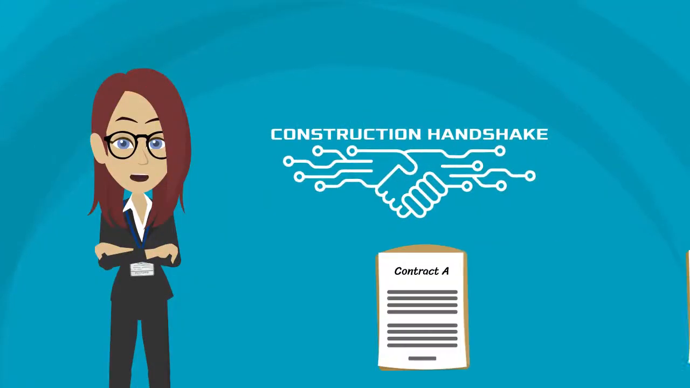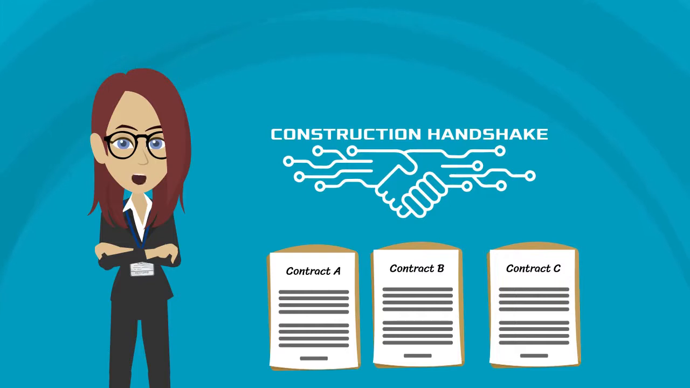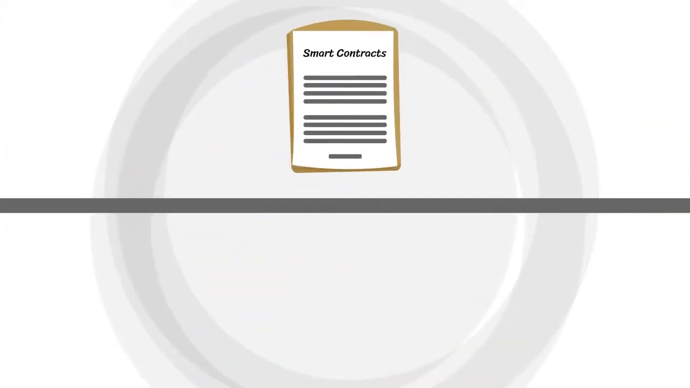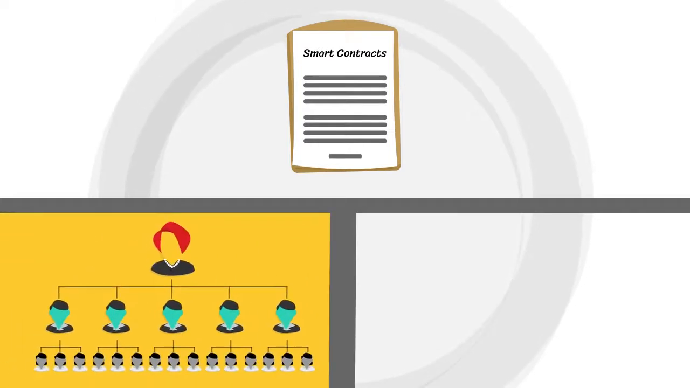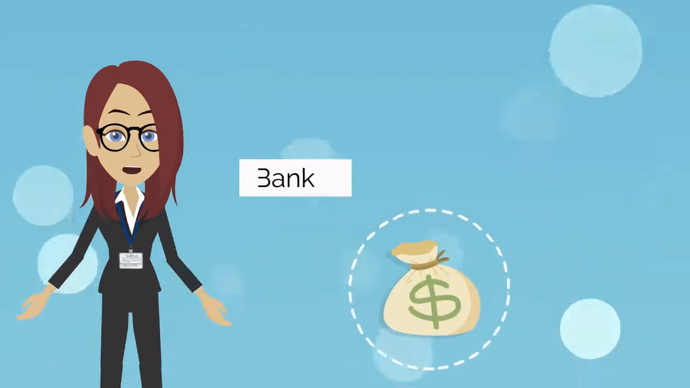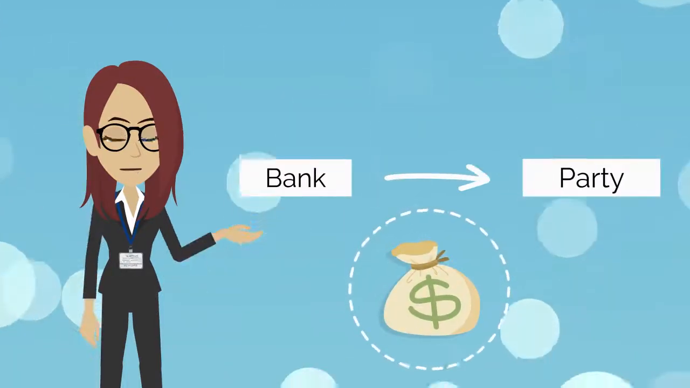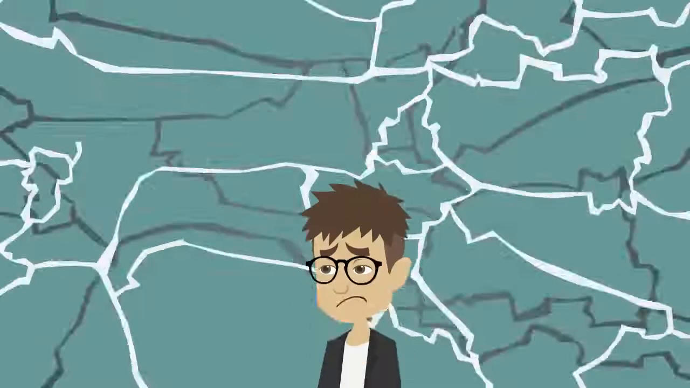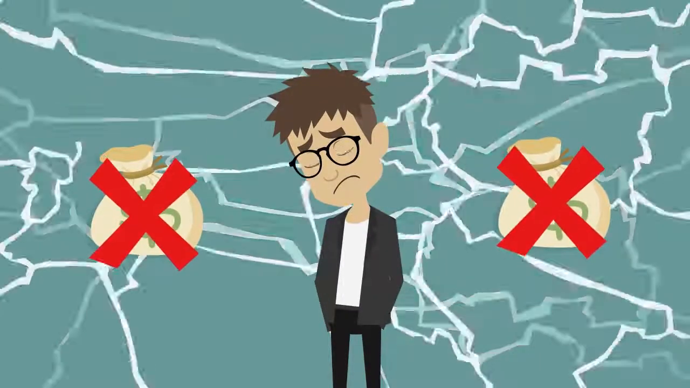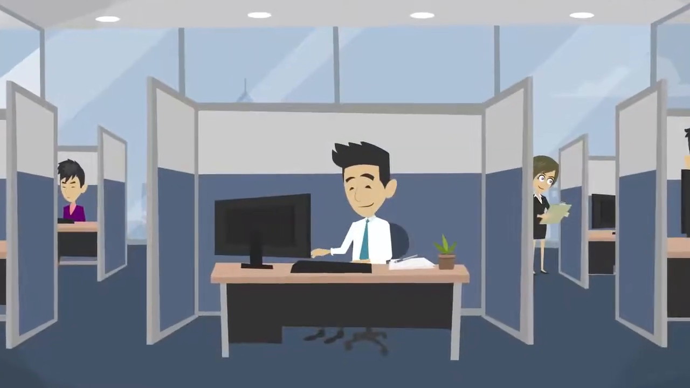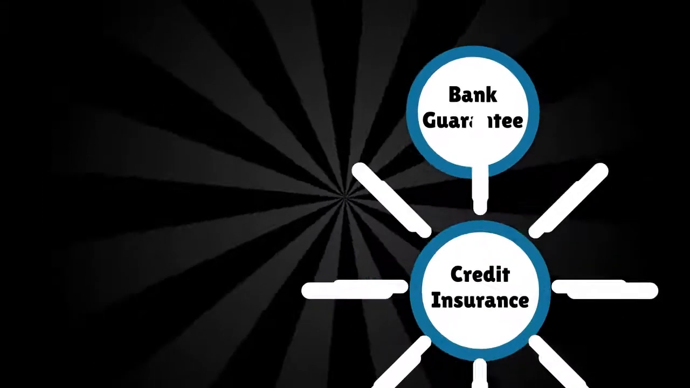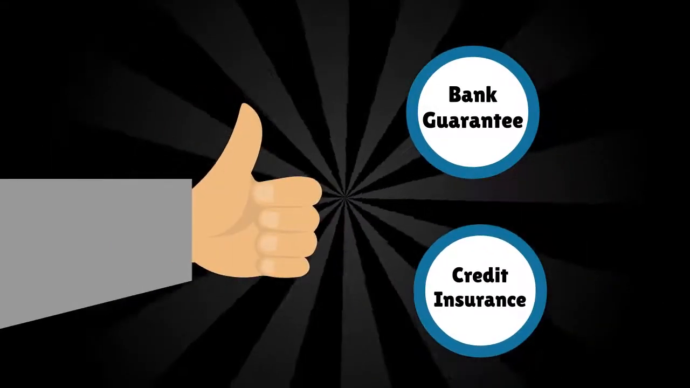With Construction Handshake, the contracts are still concluded in the same way as they are now. However, the use of smart contracts makes it possible to separate accountability and payment. This allows the payment to be made directly from the bank to the last party in the chain. The advantage is that in the unlikely event of the main contractor going bankrupt, no money, which is actually intended for a subcontractor, will be lost. The bank guarantee and credit insurance have now become superfluous.